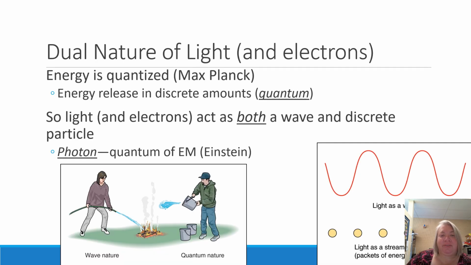So we're going to see how some other areas are going to affect the idea of the atom, and to do that, we have to go to a guy named Max Planck. He was looking at energy and a thermal oscillator, and he said this energy wasn't a continuous amount where you could pick any amount that you wanted. It would only happen in discrete amounts, and he called those discrete amounts quantums. So that's where this term quantums comes from. And so energy is quantized means that energy is released in discrete amounts.